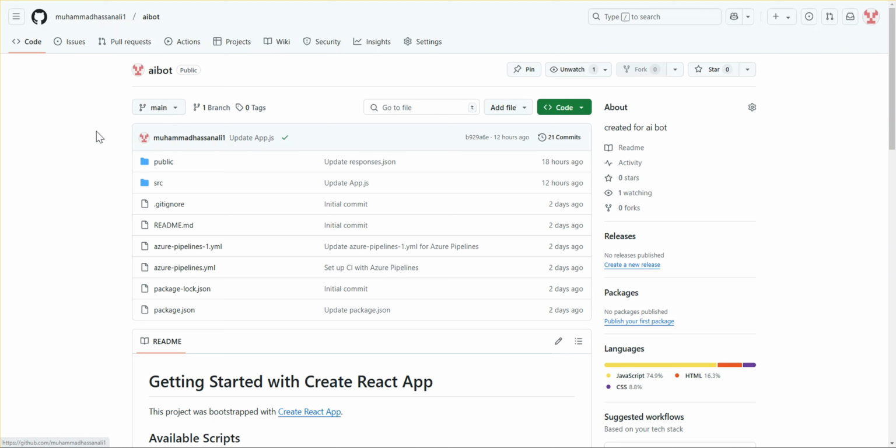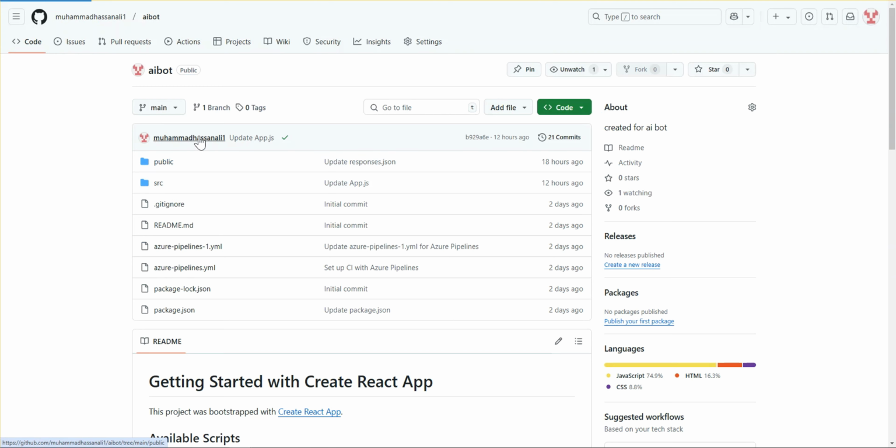So what you have to do is push your code to your GitHub. It doesn't matter whether it's a public or private repository. Here I have been using a public repository. Here you can see my code folders: public and src.